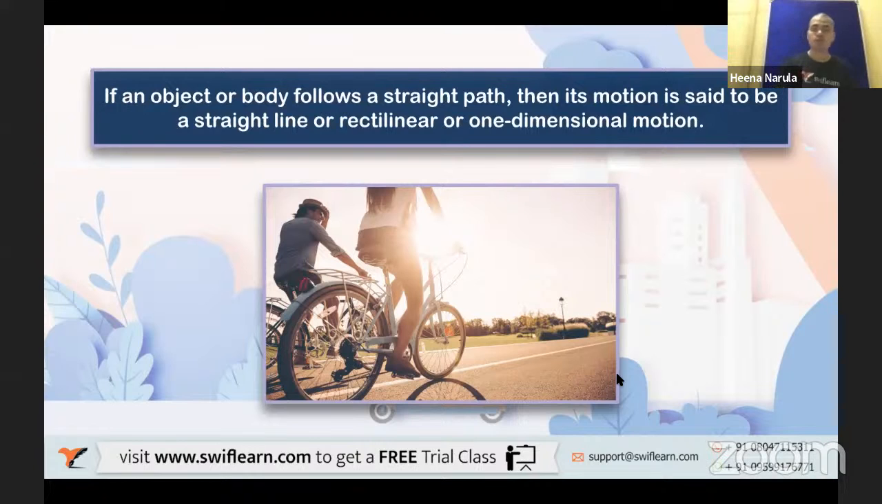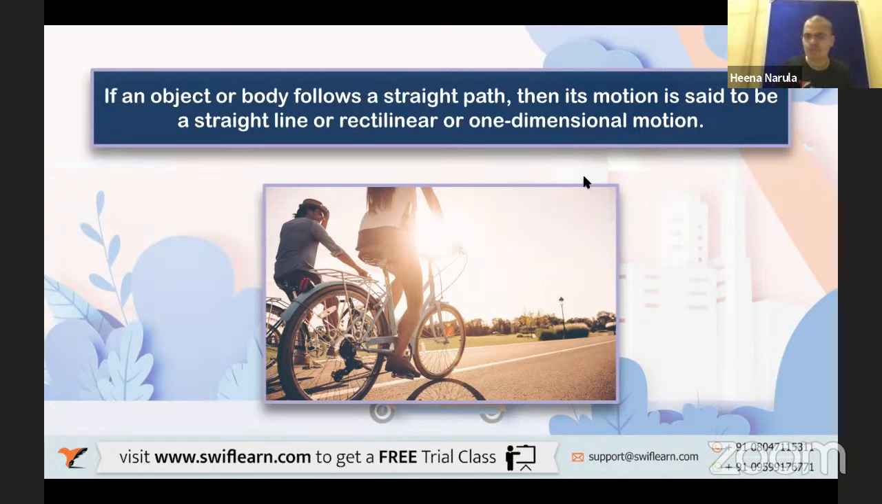If an object or body follows a straight path, then its motion is said to be straight line, rectilinear, or one-dimensional motion. The meaning of all these three words is the same. When do we say the object is in straight line, rectilinear, or one-dimensional motion? When the object is moving along a straight path.